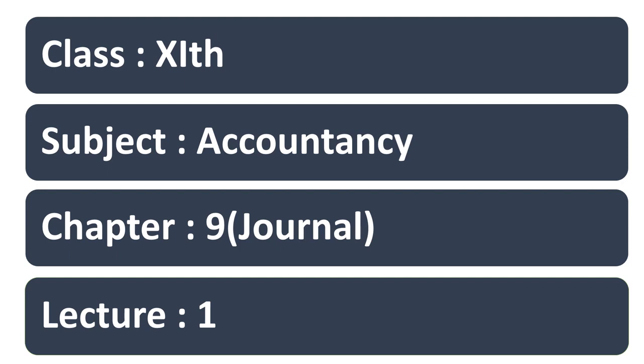Chapter 8 I have skipped because in that chapter theory is there and we'll do it later on. First of all, we'll do this chapter, journal. But in this chapter you have to solve numericals. But beta, numericals are based on some rules. For that you need to read theory. Fine. So first of all we'll study what is journal, what are its advantages. Then we'll go for numericals. Fine. Let's start.